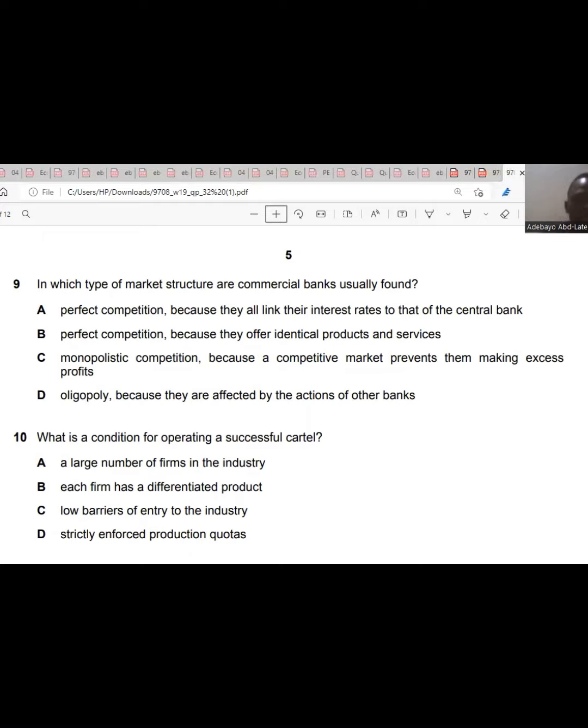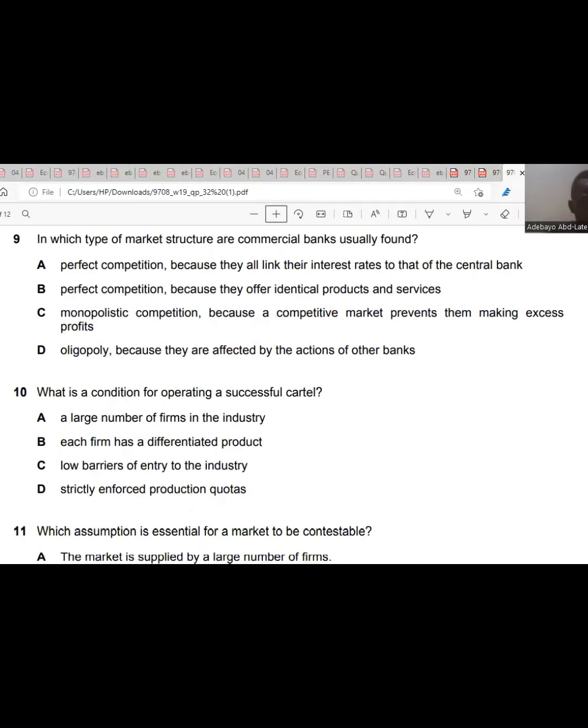Most of the time, oligopoly is a market structure whereby you have few large firms. They say oligopoly is a market structure where you have few large firms dominating the industry. It's a competitive market, but few large firms are dominating. So that is oligopoly. So it is D.